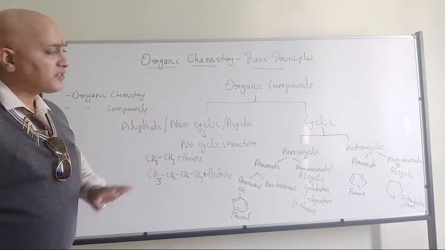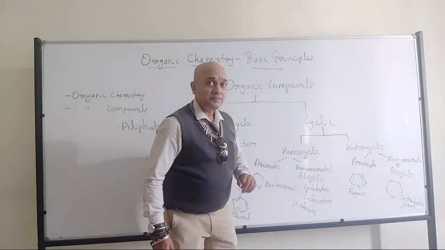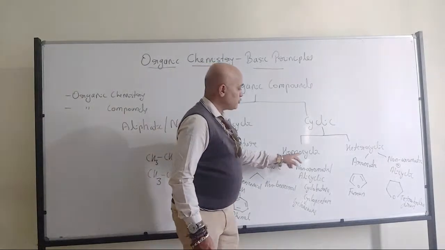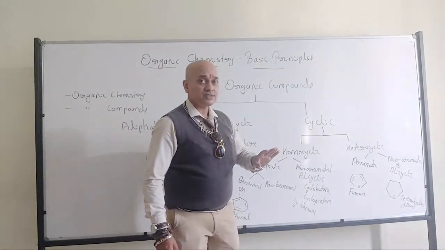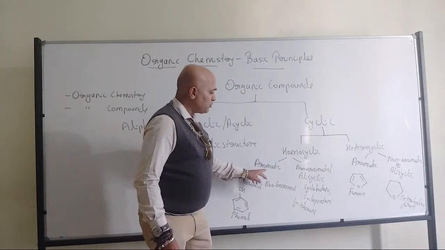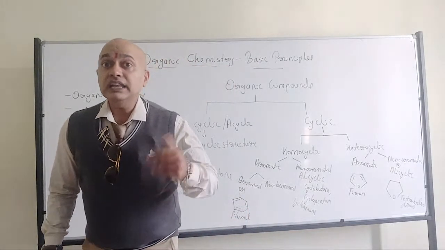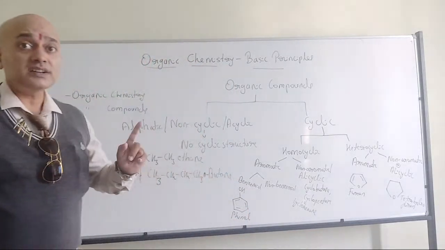Now, if you come to the other side, we have the cyclic organic compounds, which can be classified as homocyclic and heterocyclic. Homocyclic can further be classified into aromatic and non-aromatic, or alicyclic compounds, not acyclic.